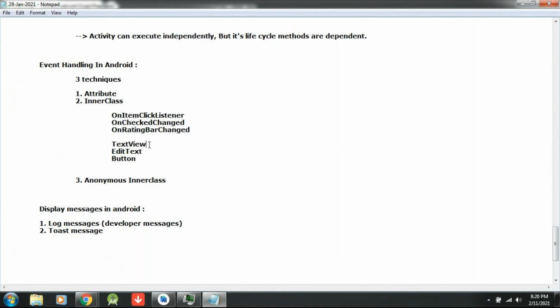TextView. The purpose for which we mostly use TextView in real time is if I would like to display some title, I will use TextView. EditText means from the user you are expecting some input, for example, username, password. So this you can also call an input field. And buttons, we discussed yesterday.